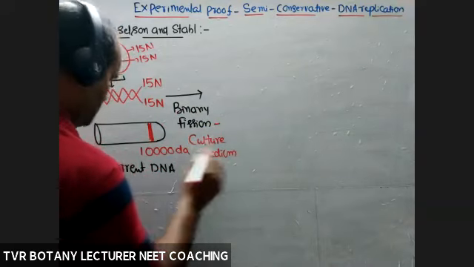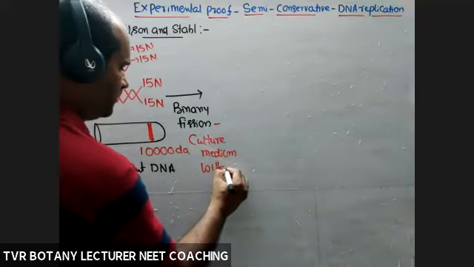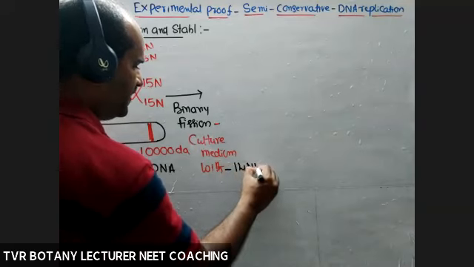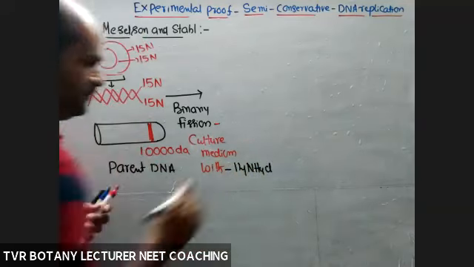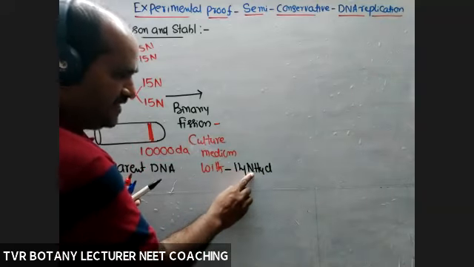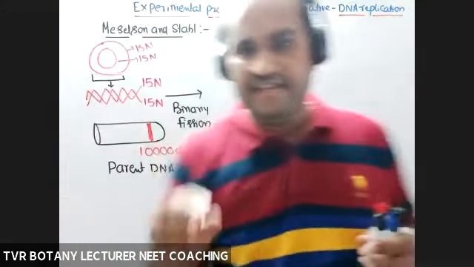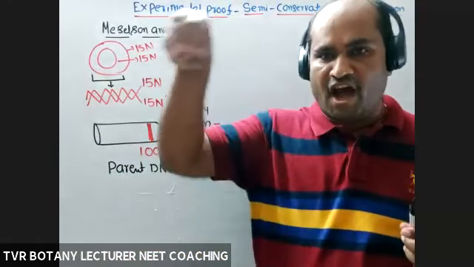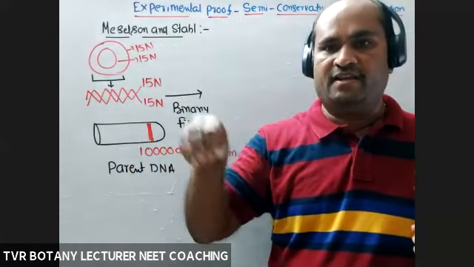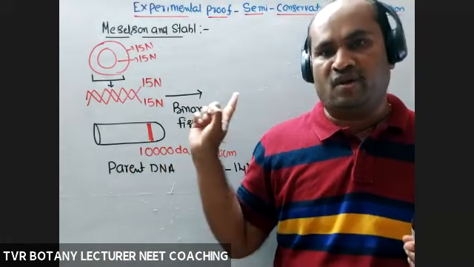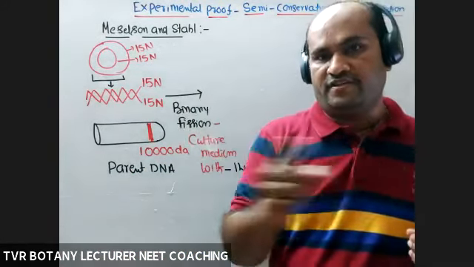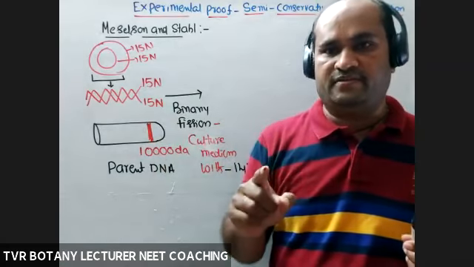with the lower molecular weight isotope, that is 14NH4Cl. Please remember here, 14N. N is nothing but nitrogen that will be incorporated in the nitrogen bases: adenine, guanine, thymine, cytosine. Don't take uracil because we are studying the DNA molecule. So in all these nitrogen bases, nitrogen is present.